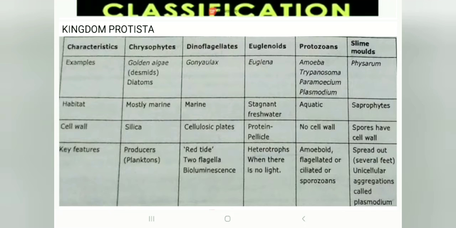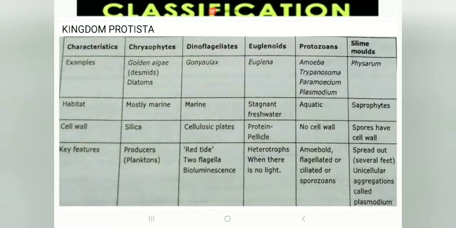The key feature of the chrysophytes is that they are chief producers, also called planktons. Dinoflagellates cause red tides, have two flagella, and produce toxins, and that's why they show bioluminescence. Euglenoids: their key feature is that they are heterotrophs, which means they depend on food, when there is no light. When there is light they are photoautotrophs; when there is no light they become heterotrophs.